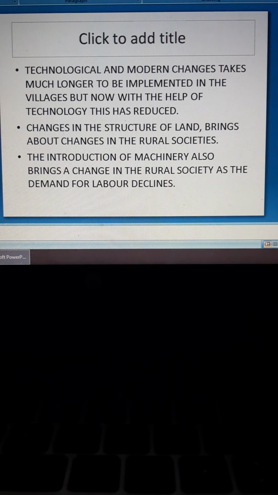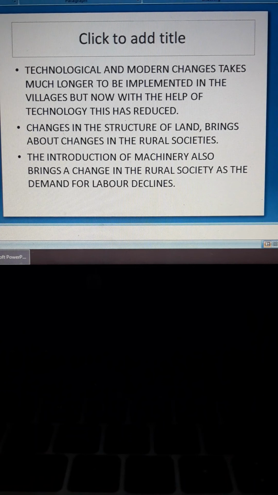When the Britishers came, these zamindars got more power. But after independence, many reforms and acts were passed, because of which the structure of land has changed and the zamindari system has been abolished. The change in the structure brings about change in the rural societies.